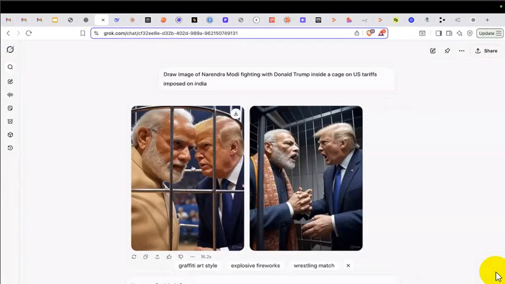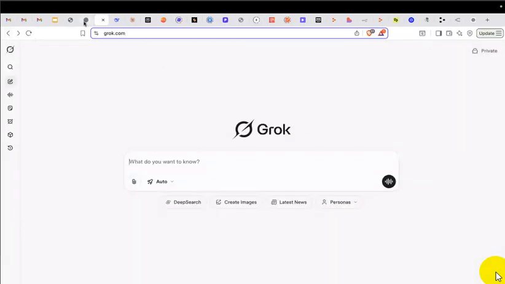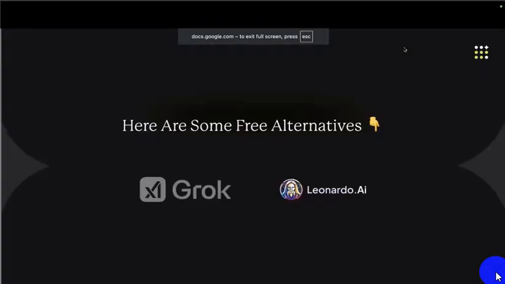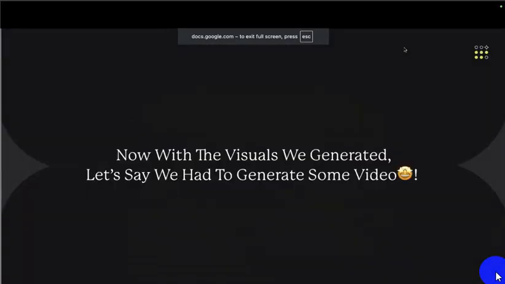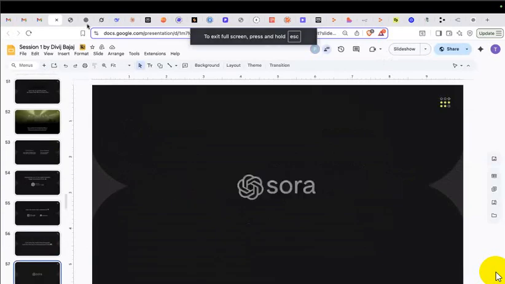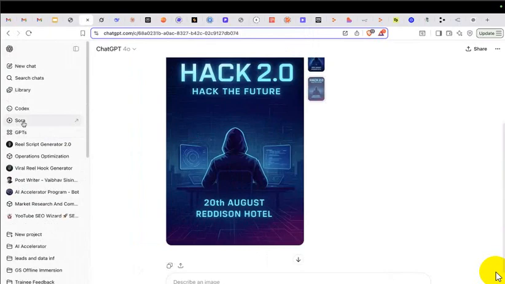And I can use it ethically. That's what I always promote: use AI ethically, don't use it for malpractices. And this is an ethical use. I want to describe my thoughts and I'm using this image in my blog post, because there is nothing wrong in that image. Perfect, so now this is done. Next part is I want to have a quick video generated, and I'll use Sora for that, which is again from OpenAI itself. The only challenge is Sora comes with my $20 subscription. It doesn't come with the free plan.